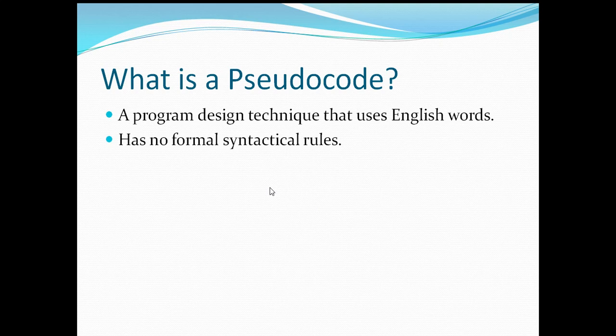Let's see what is pseudocode. Pseudocode is a program design technique that uses English words and has no formal syntactical rules. It simply uses English words, so they won't have any definite meaning. We can use our own English words to write the code of the particular program. That's why it is called pseudocode. It has no formal syntactical rules for writing the pseudocode of a program.